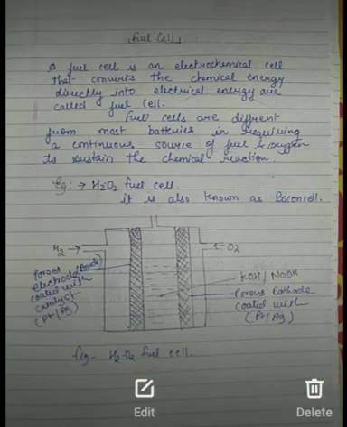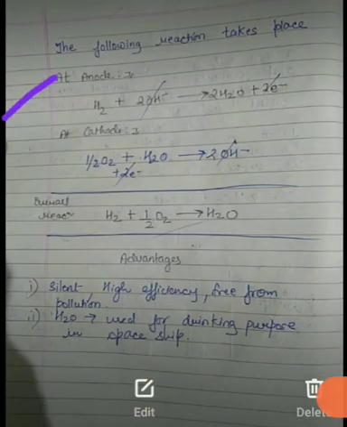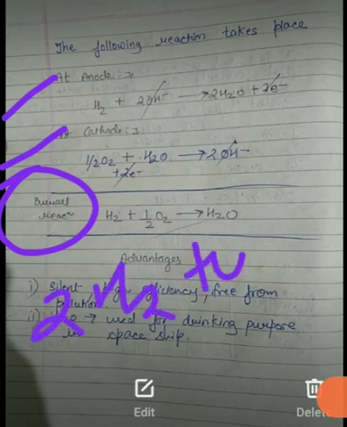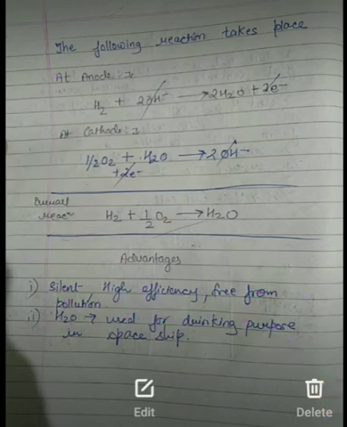Now we have seen the general reactions, what takes place at the anode and what takes place at the cathode. Then we saw the overall reaction, where H2 plus half O2 gives H2O. You can also write 2H2 plus O2 gives 2H2O, depending on the case. Then we saw its advantages: it is highly efficient and free from pollution, and the water produced is used for drinking purposes in a spaceship.